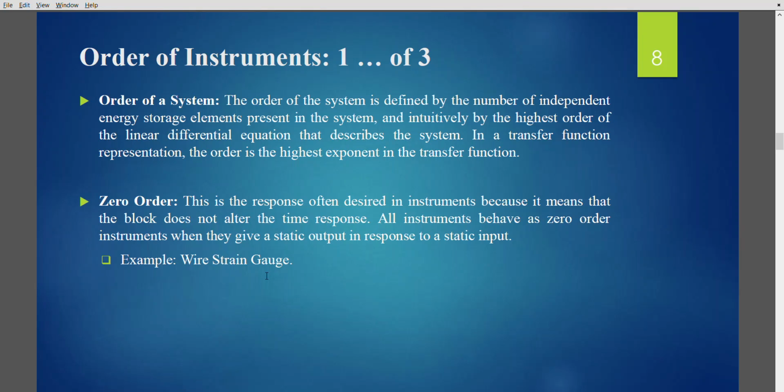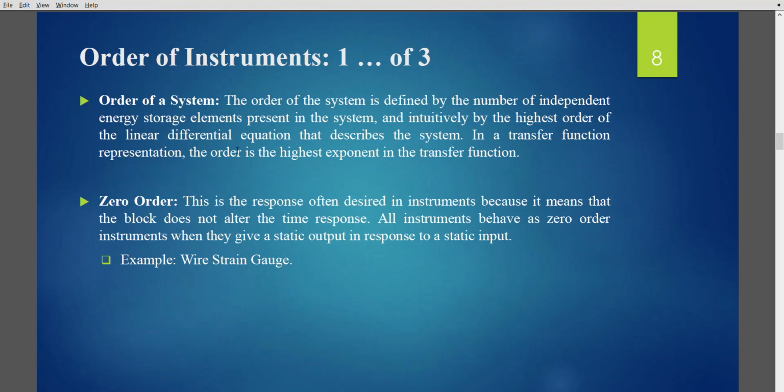And now there is something called the order of the instruments. Okay, so we can use the order of the instruments to classify them as well. So what is called an order? The order of the system is defined as the number of independent energy storing elements present in the system, and intuitively by the highest order of the linear differential equation that describes the system. In other words, in a transfer function representation, the order is the highest exponent in it.